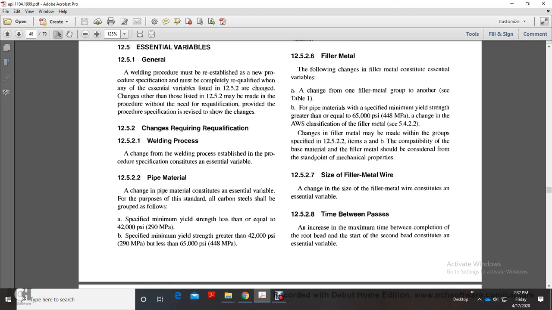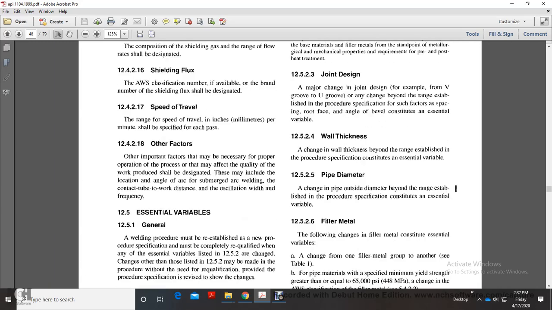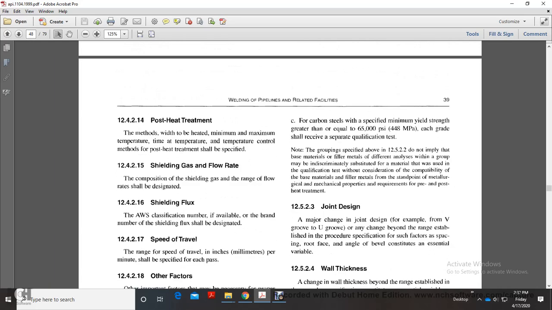Specified minimum yield strength less than or equal to 42,000 psi. Specified minimum yield strength greater than 42,000 psi but less than 65,000 psi. Specified minimum yield strength greater than or equal to 65,000 psi. Each shall receive a separate qualification test.